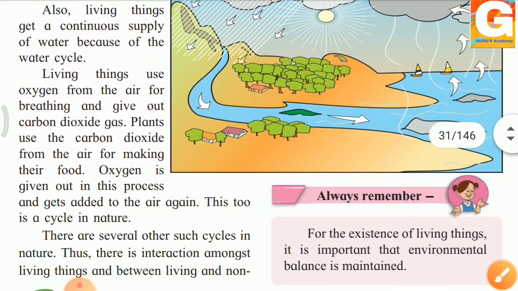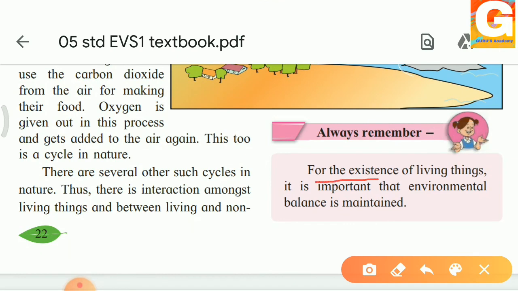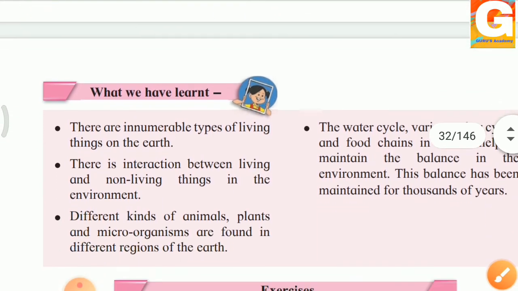Now let's see what we should remember. For existence of living things, it is important that environmental balance is maintained. Yes, you may get this question for objective types or fill in the blanks. So this sentence is important. Now let's see what we have learned from this lesson.